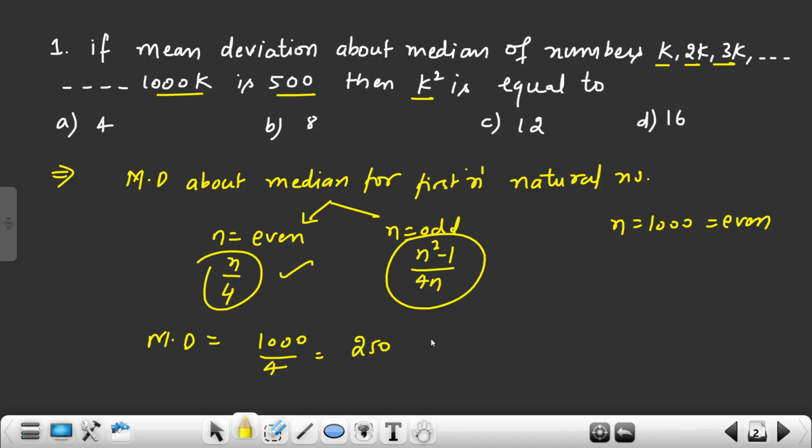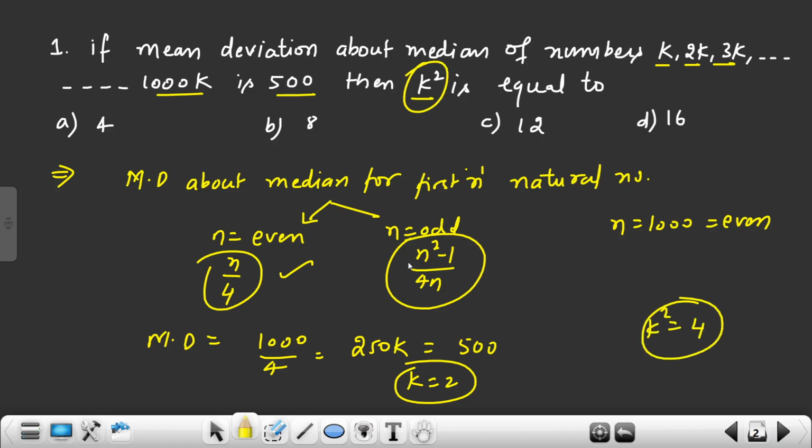Obviously the numbers are multiples of the first n natural numbers, so I will use the k value, and this is equal to how much? 500. So what is k? 2. What about k square? K square is 2 square, 4. So which option? The first option is the correct option.